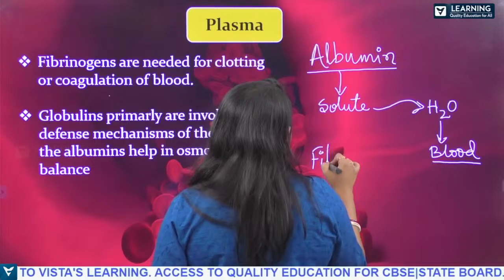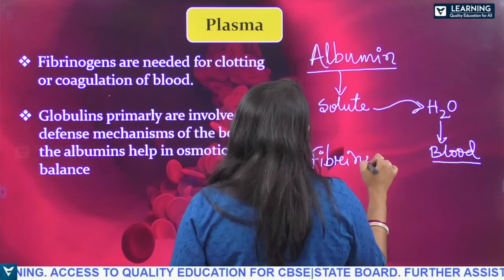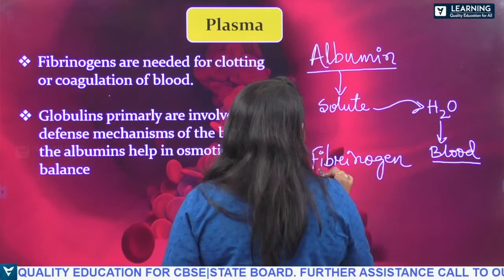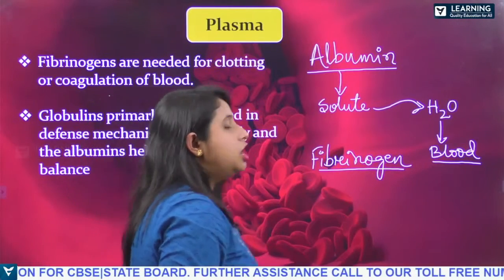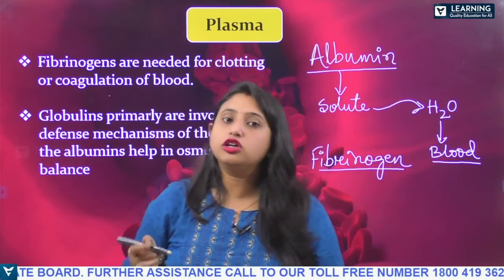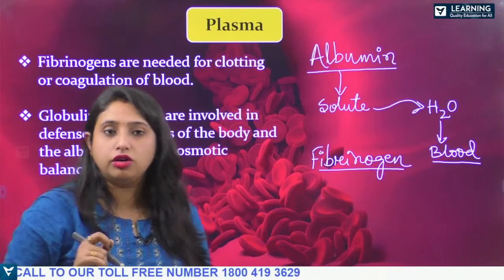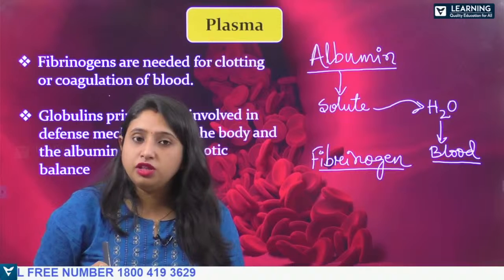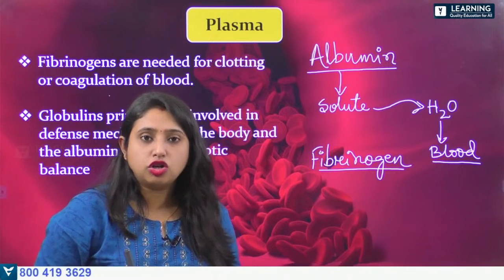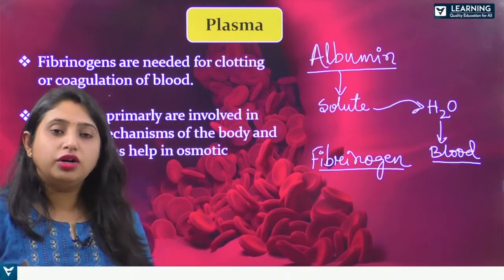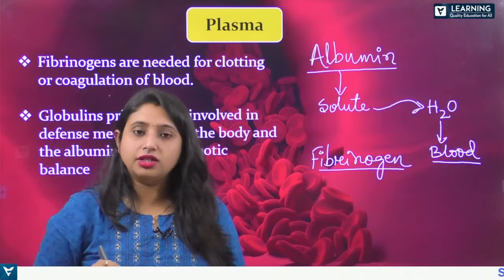Next is fibrinogen. What is the function of fibrinogen? Fibrinogen is necessary for clotting. Whenever you get a cut in your finger, after some time the blood stops, right? This is because of the clotting factor, that is fibrinogen.